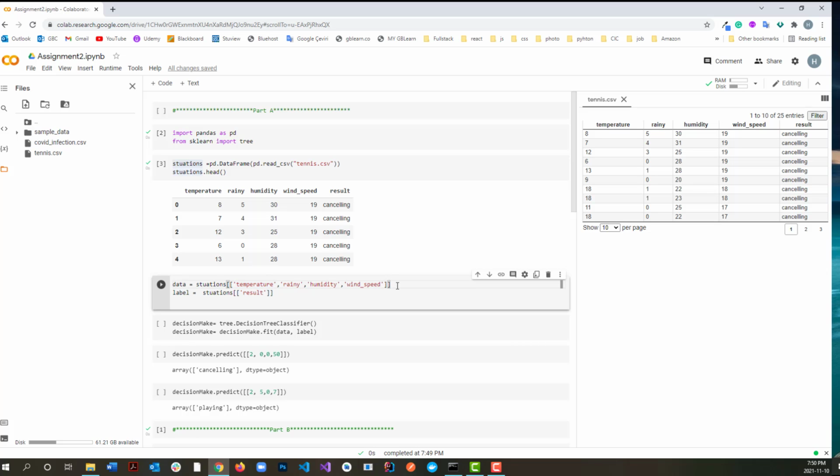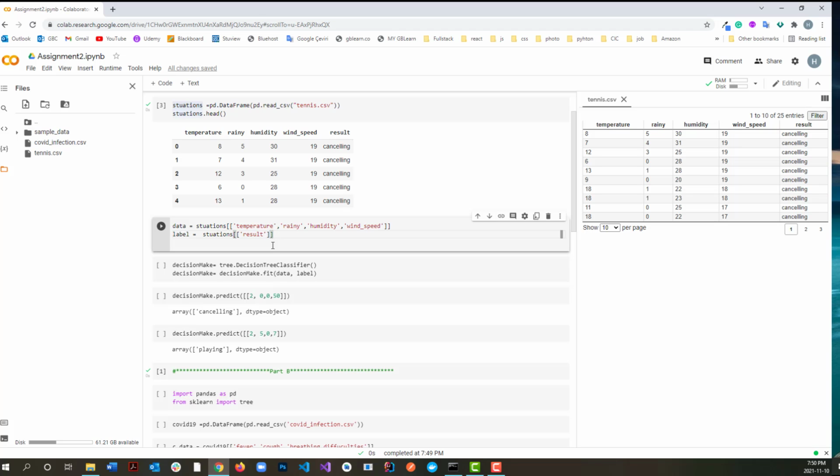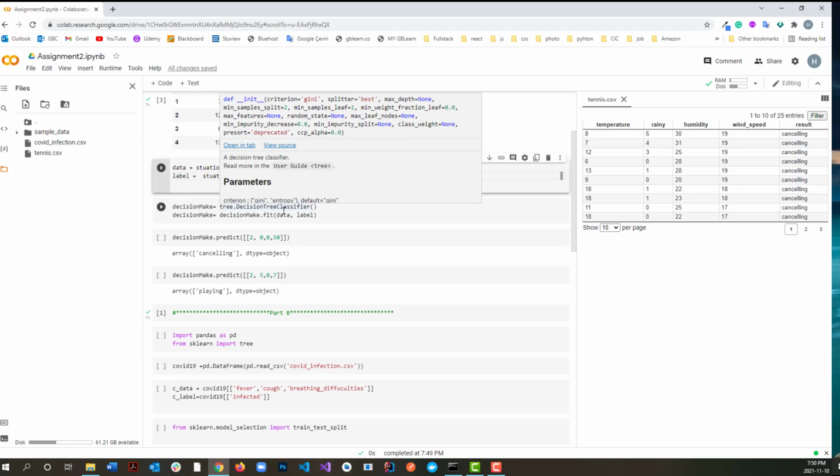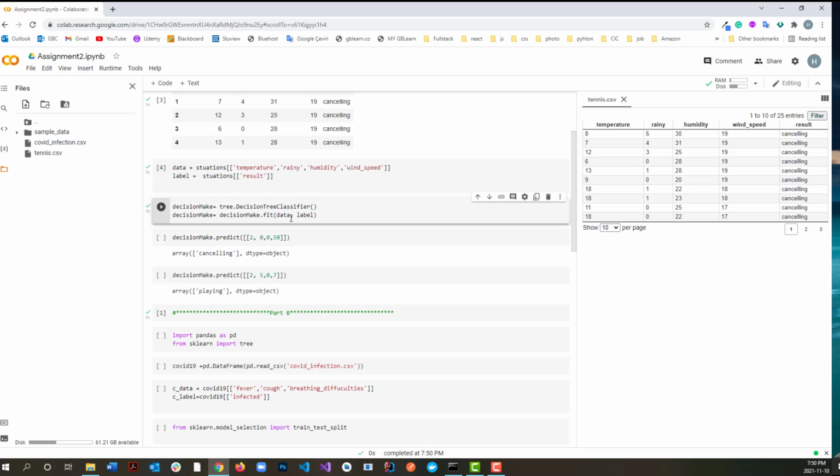It's basically for training the decision maker, and I'm passing the result as a label. Here I'm getting the decision tree classifier and I'm just running it.